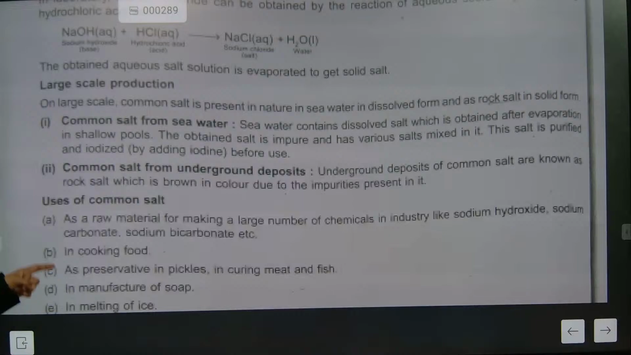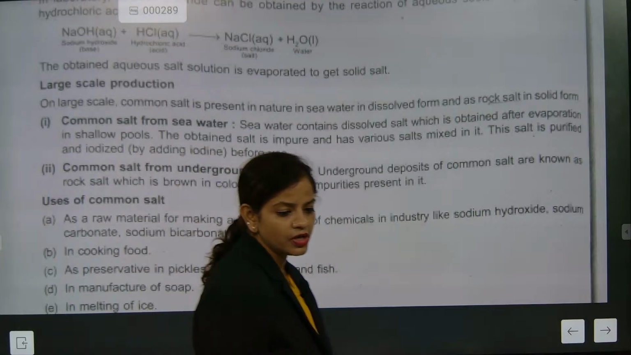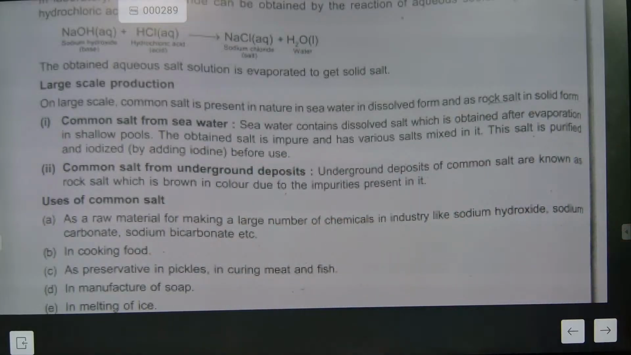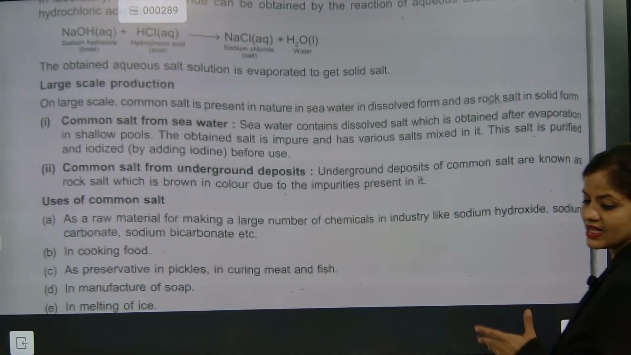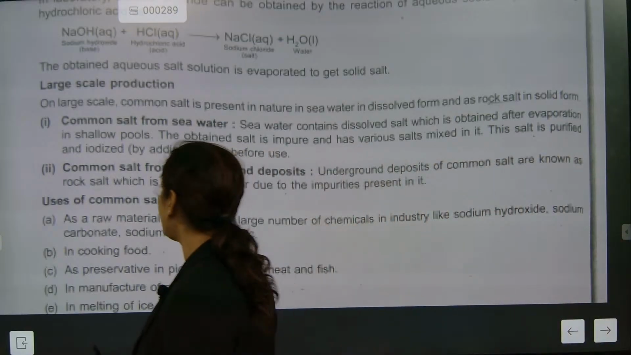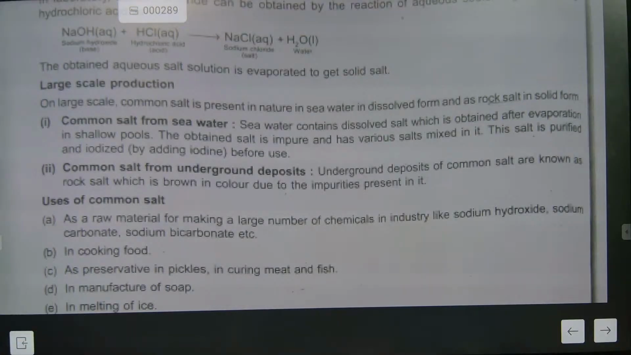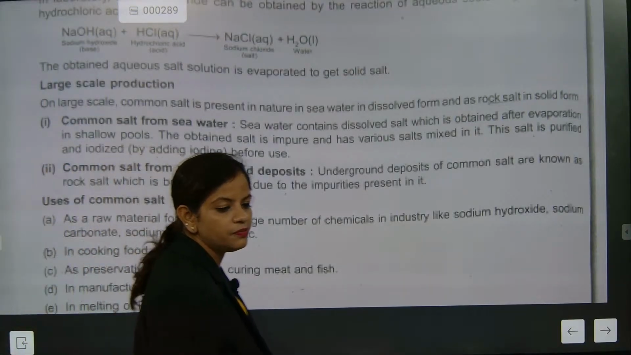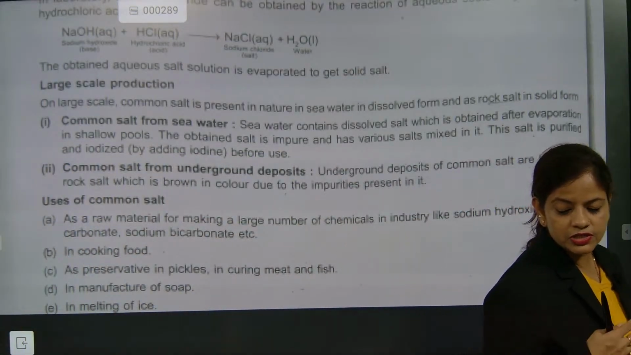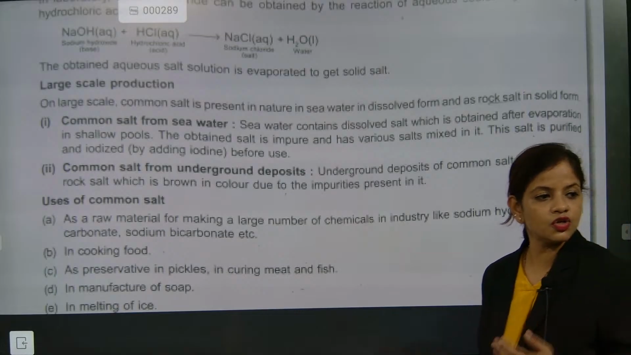These are simple to remember. Salt is used for making a large number of chemicals in industries also. We are using sodium hydroxide where more and more industrial uses of salt are there. Putting salt on ice will make the ice melt. After that, manufacturing of soap also, and preservation in pickles also. So these are the ways through which we can utilize salt.